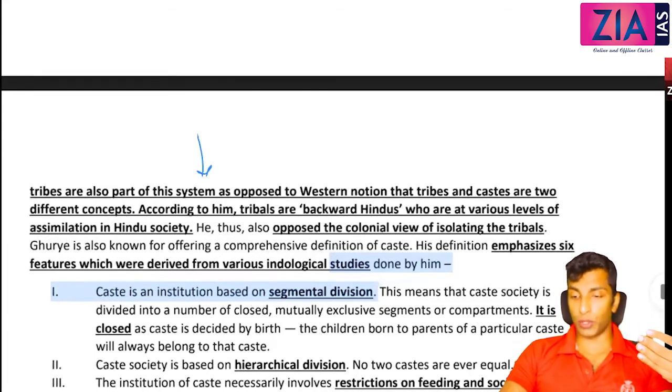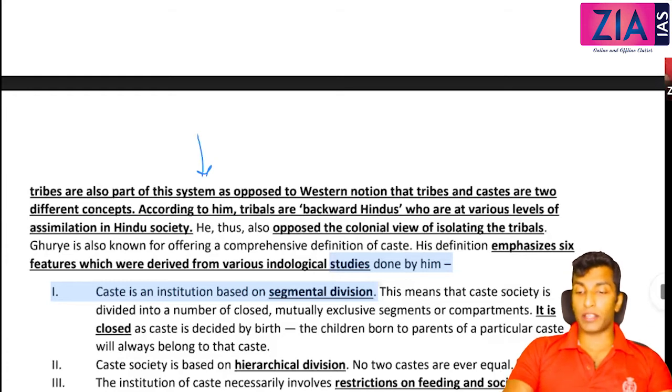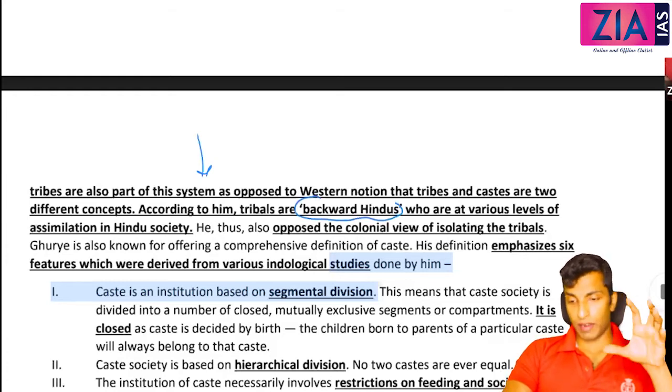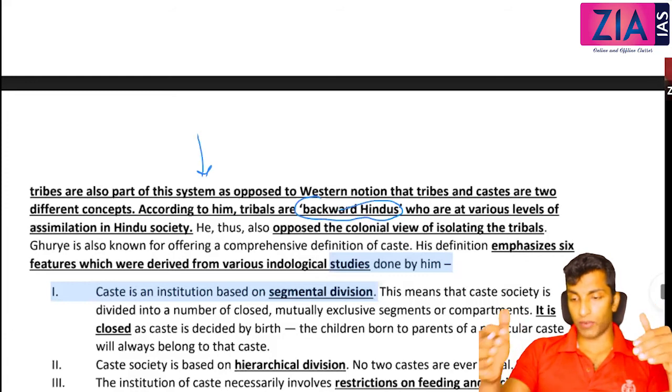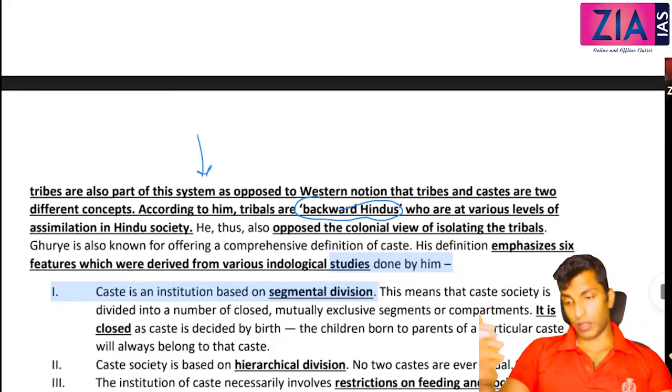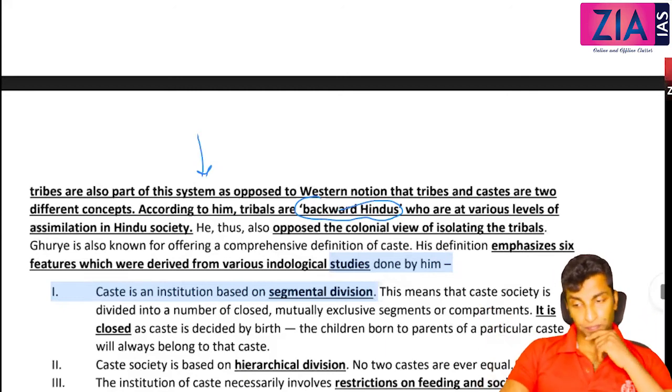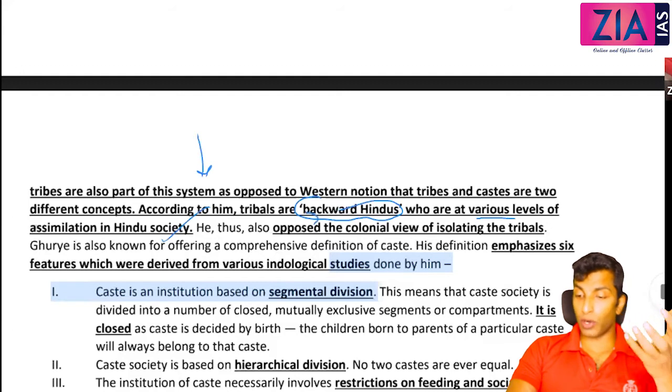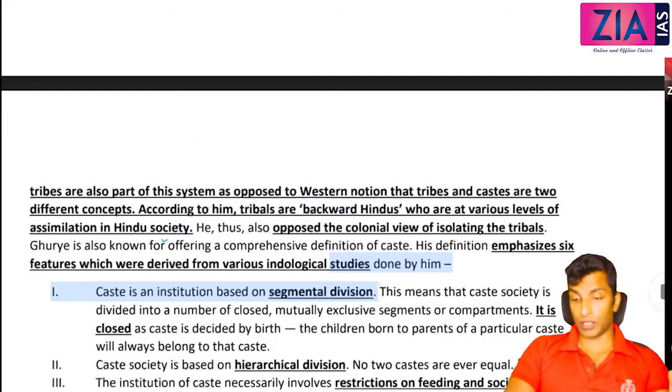So glorifying Hindu culture. He called tribes backward Hindus, and if you remember, I have discussed 3 criteria, right? Backward Hindus and partially Hinduized tribes, hill sections. So these are the 3 different ideas that he proposed, who are at various levels of assimilation to Hinduism. He even opposed that colonial view of isolating the tribes. There is no need to isolate because they are actually part of the Hindu system. And he is talking about 6 features.